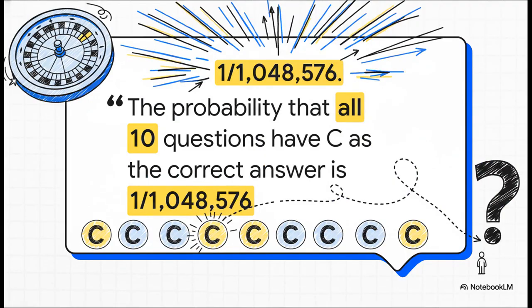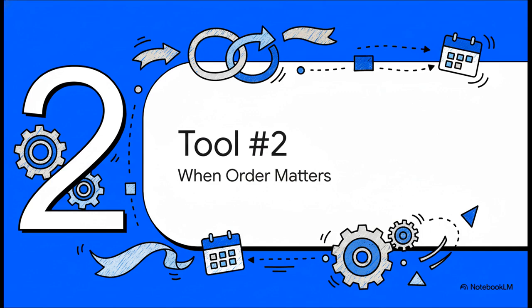And this really shows the power of compounding probability. The chance of any one specific answer key, say getting all C's, is just 1 out of that huge total. The odds are incredibly slim. All right, time for our second tool.